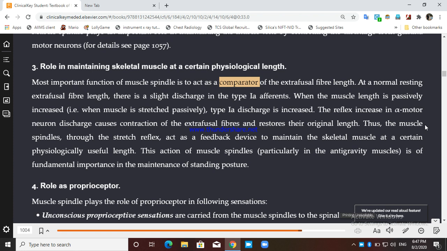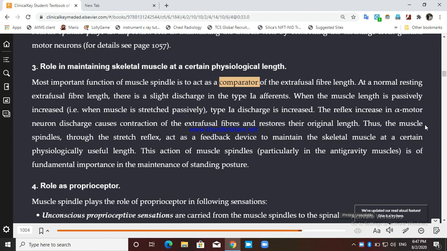So whenever there is a stretch, the sensation will be taken away by the 1A fiber, increased sensation to the spinal cord. Then the alpha motor neuron will cause contraction of this extrafusal fiber, and this will try to restore the original length. That was the increased length, that will try to restore the original length, decrease the length by contracting the extrafusal fiber.